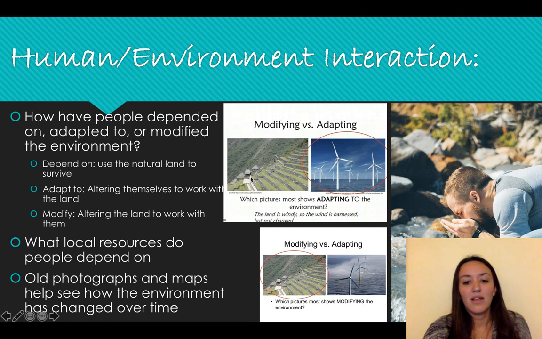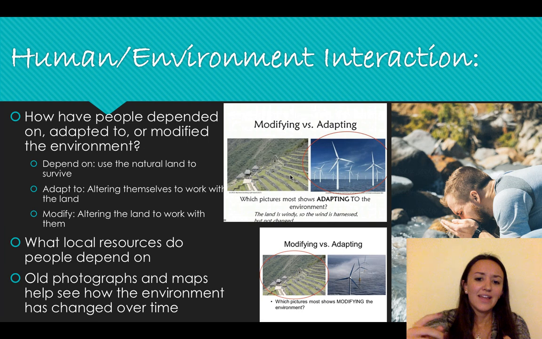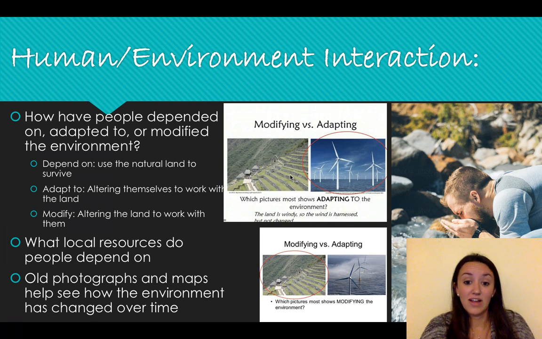So this example right here, obviously these stone houses and stone walls that are perfectly even and perfectly aligned with the land are not made of nature. Those are clearly man-made. That's an example of people modifying the environment because they're changing the environment to work for them. Before that was there, they couldn't farm in that area, they couldn't travel in that area, they couldn't live in that area. But now that they've created steps instead of one just continuous downhill, they can create life there.